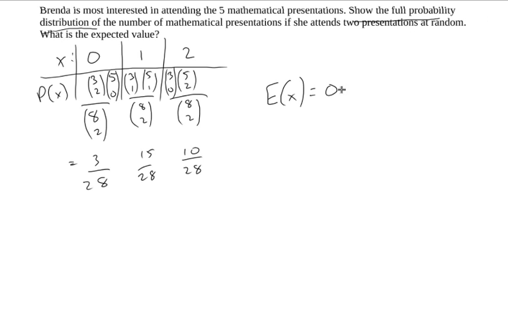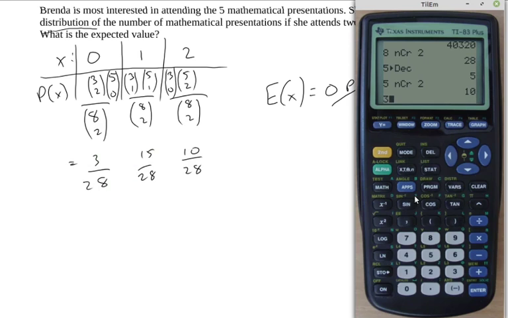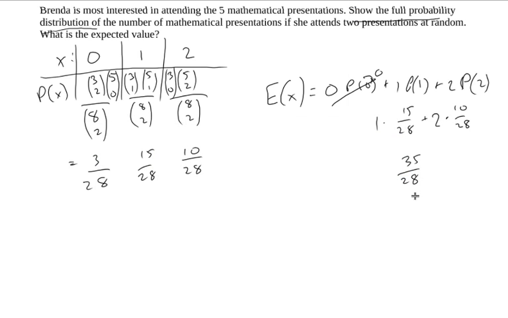E of X would then be 0 times the probability of 0, plus 1 times the probability of 1, plus 2 times the probability of 2. Well, that part's 0. I actually didn't need that number, I guess. This one is 15 over 28. It's 1 times 15 over 28, plus 2 times 10 over 28. 15 plus 20 is 35 over 28. And 35 divided by 28 gives us 1.25. So we would expect her to attend 1.25 mathematical presentations.